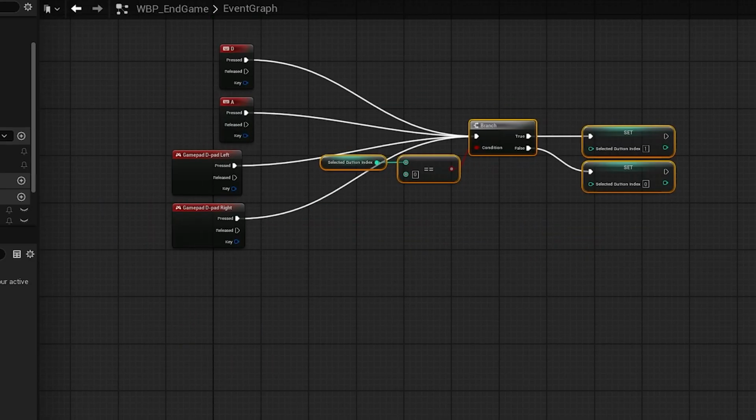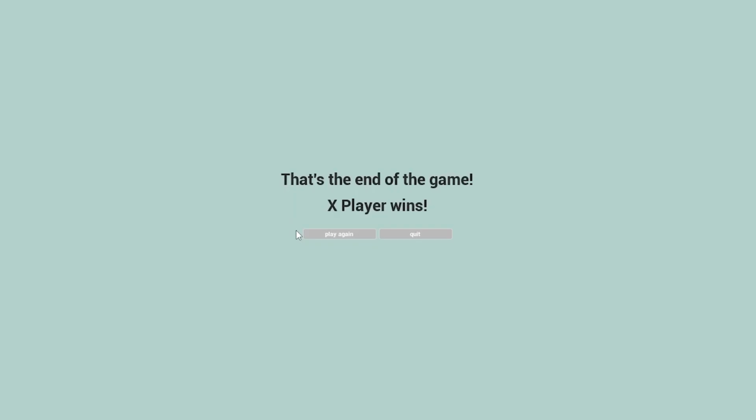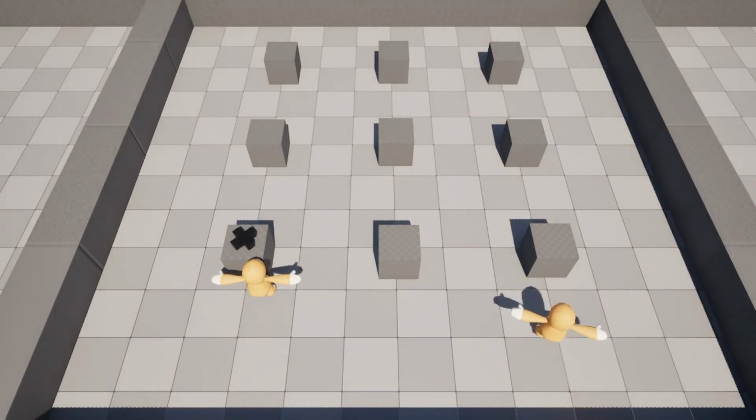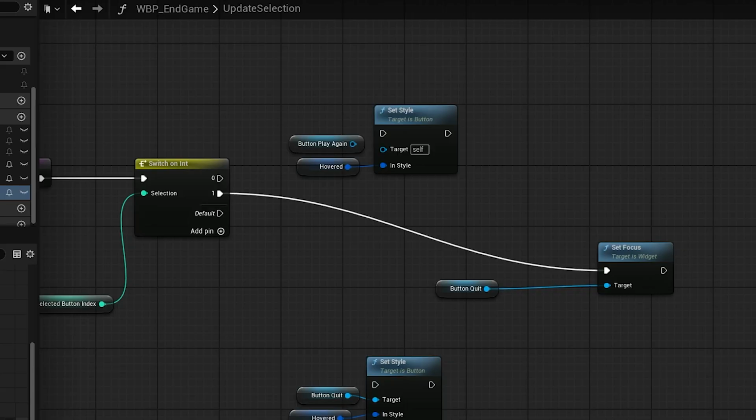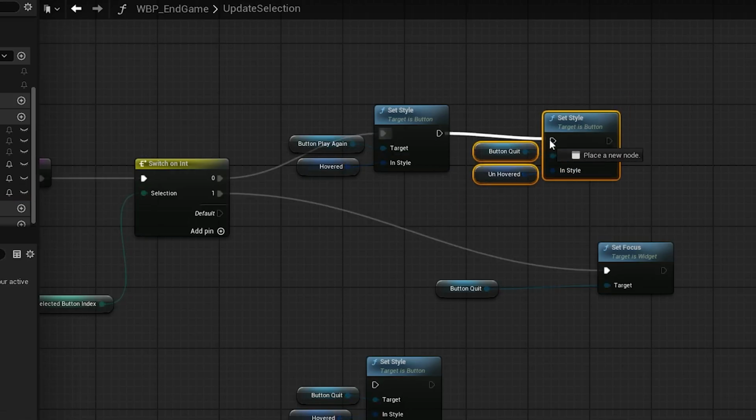So each value represents one of the 2 buttons. It's either 0 or 1. When the player hits the left or right keys, the value flips to the other one, representing that the other button is selected. So that was it. My game was basically done. It had all its functionality in place, or at least I thought it did, until I played and realized that I didn't have a draw condition program, so I had to go back and do that.